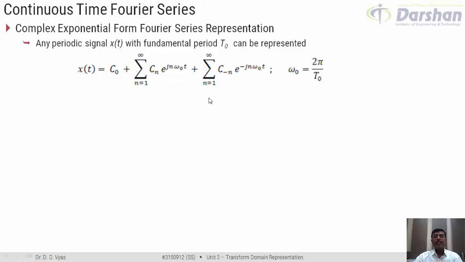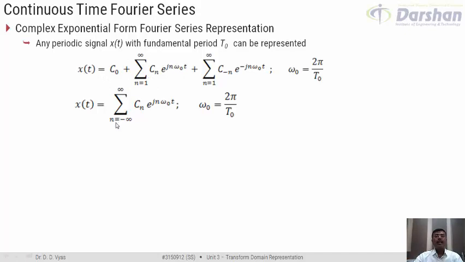So combinedly, all the three terms can be written as summation n from minus infinity to infinity cn e raised to power j n omega 0 t. Just to make you understand once again, suppose that we take the value of n to be equal to 0. So this would be c0 e raised to power 0. So this gives us the first term. Now for all positive values of n, that is from 1 to infinity, it gives us the second term.